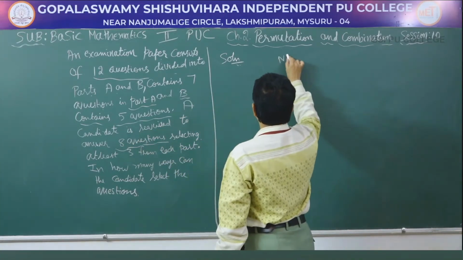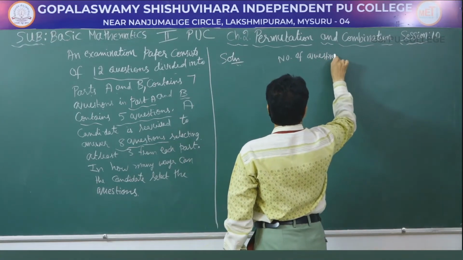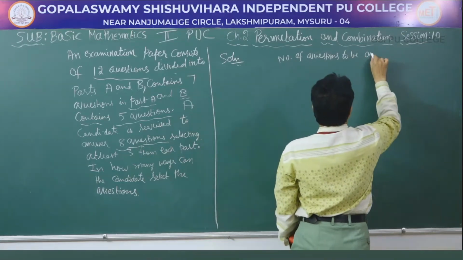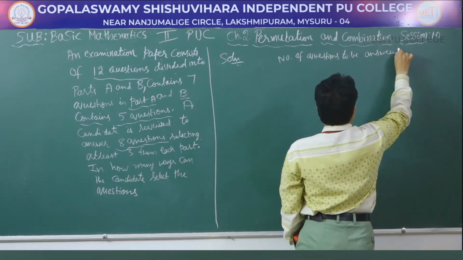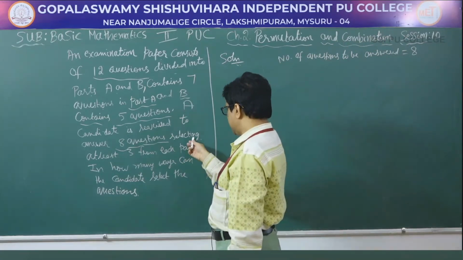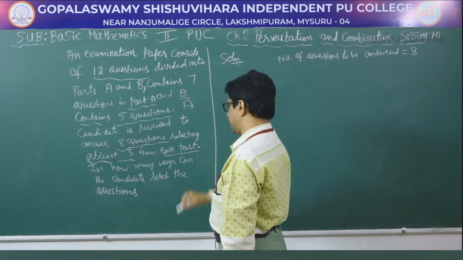So the number of questions to be answered equals 8, selecting at least 3 from each part.